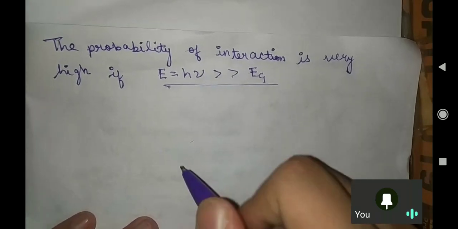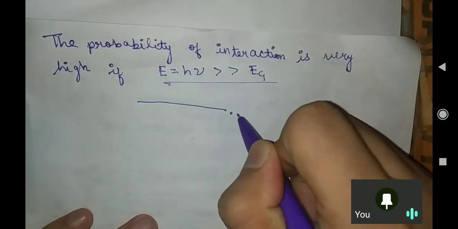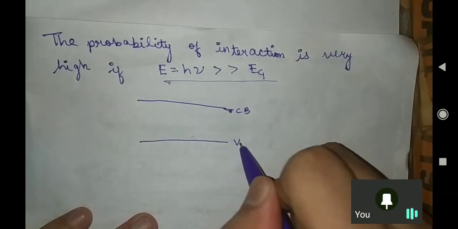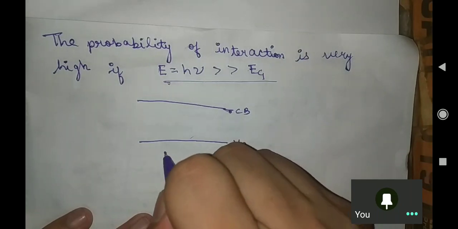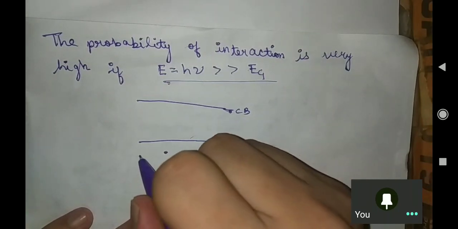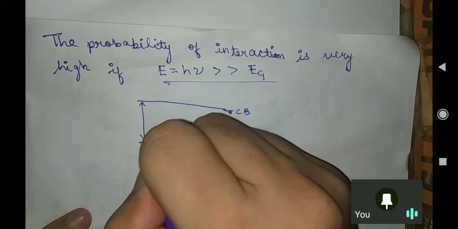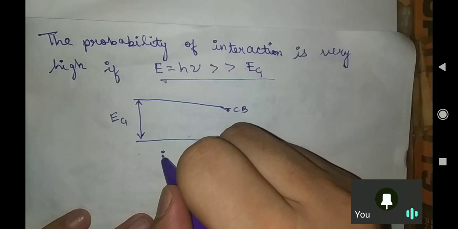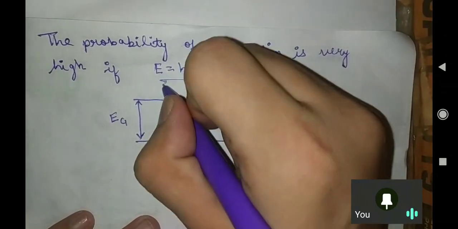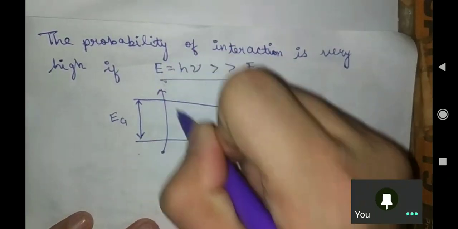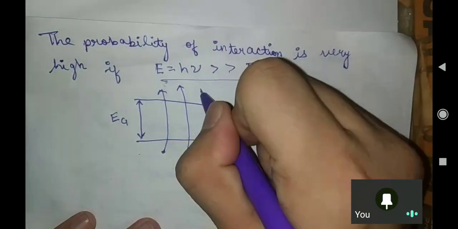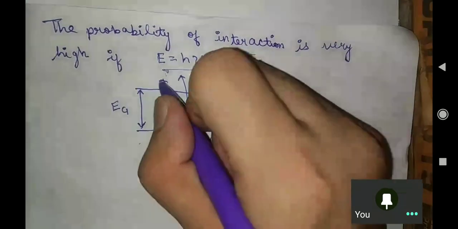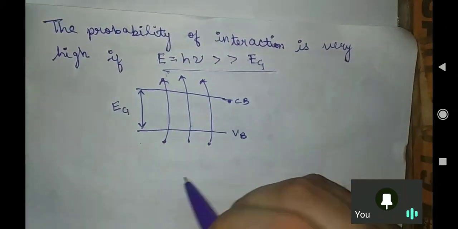Suppose this is your conduction band, and here you are having the valence band. Here you are having electrons. This is your energy band gap Eg. So what happens, the electrons get excited and they go towards the conduction band like this. Now electrons are present here after excitation.